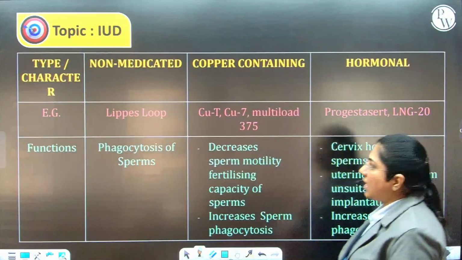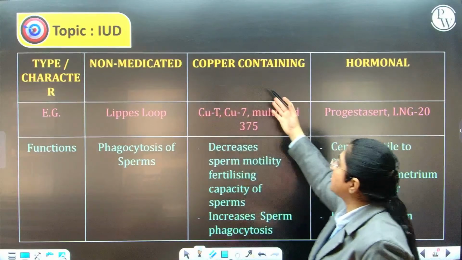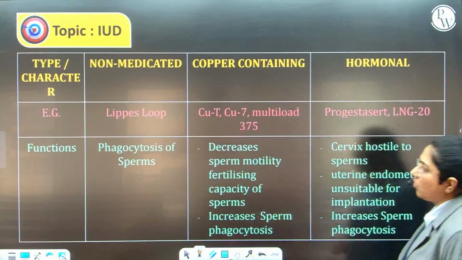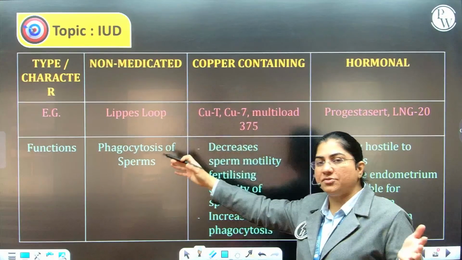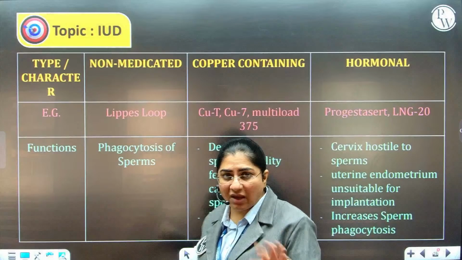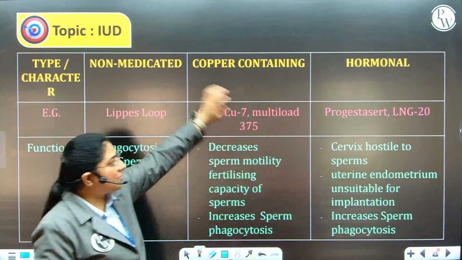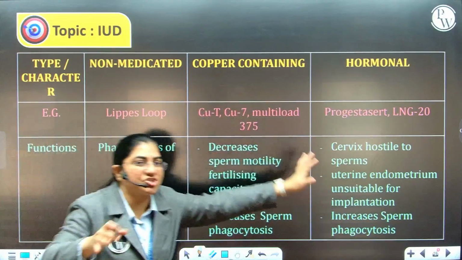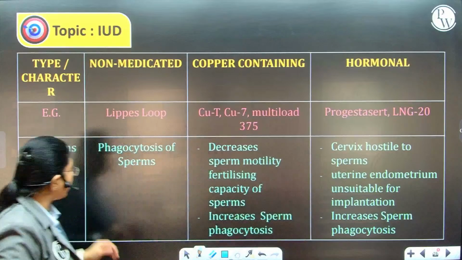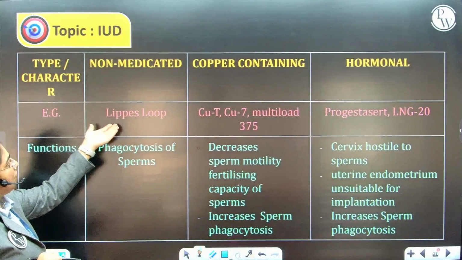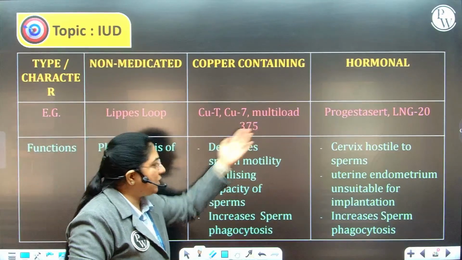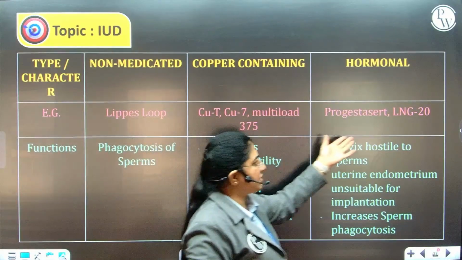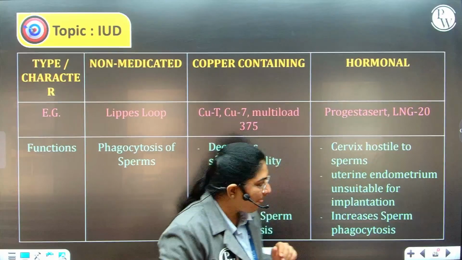IUDs are of three types. We have non-medicated IUDs, copper-releasing IUDs and hormonal IUDs. Now, all of these IUDs will increase phagocytosis. However, hormonal ones and copper-releasing ones have an additional function. So, example of non-medicated is Lippes loop. Copper-containing are copper T, copper 7, multiload 375, and hormonal is progestasert or LNG-20.